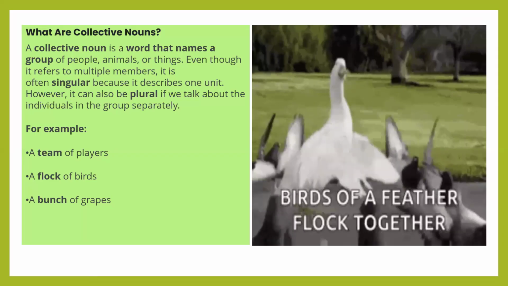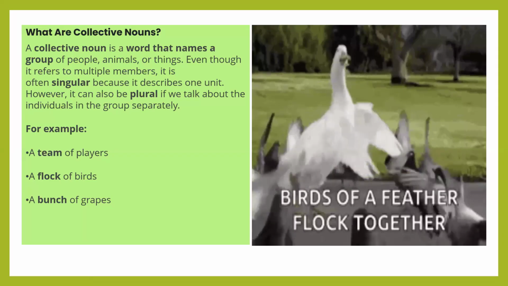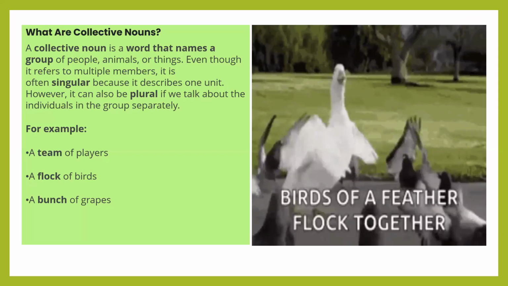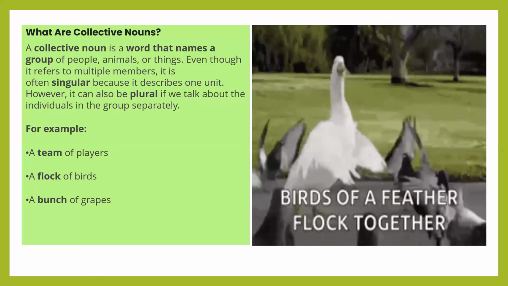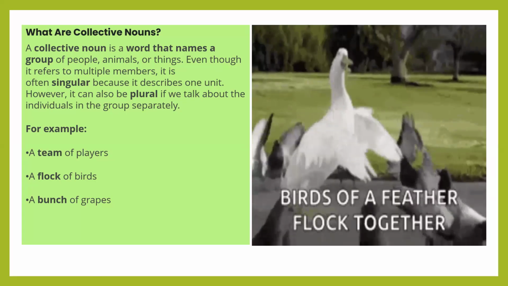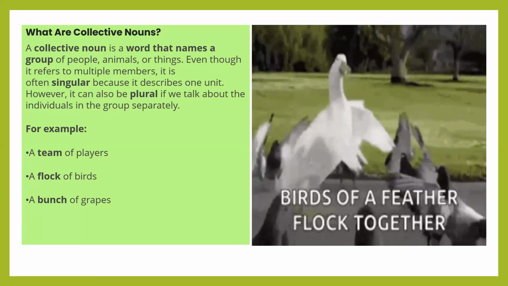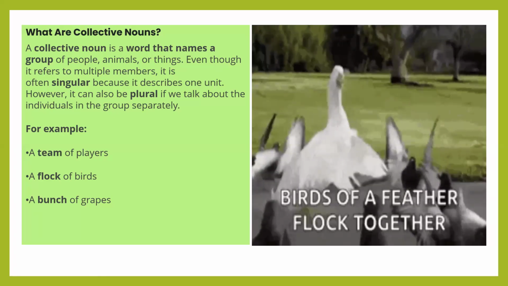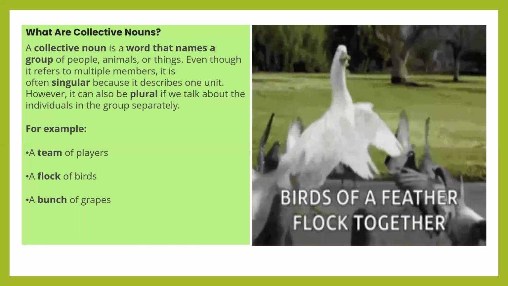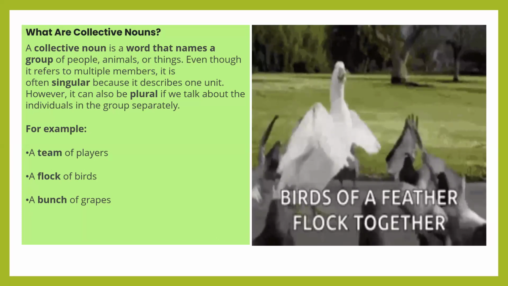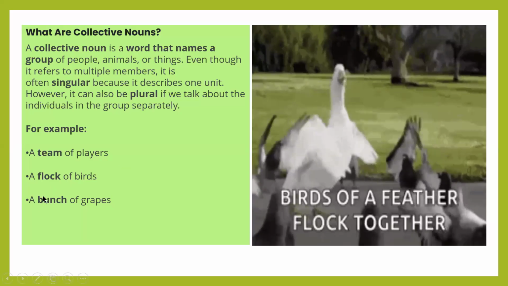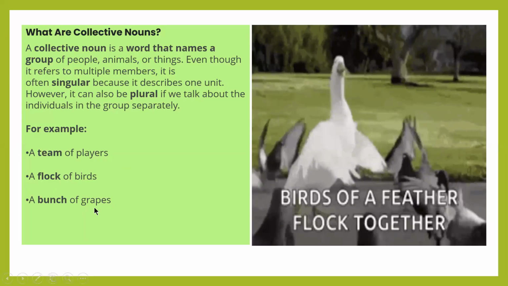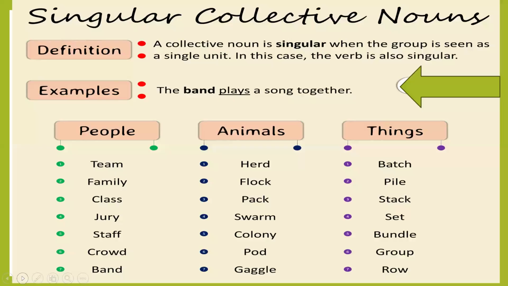When we are talking about each individual of the group. So a collective noun is a word that names a group of people, animals, or things. Even though it refers to multiple members, it is often treated as a single unit and it takes a singular verb. It takes plural verbs when we talk about the members of that unit, the individuals in the group separately. For example, a team of players, a flock of birds, a bunch of grapes. These are collective noun examples. So the definition of collective noun is given.